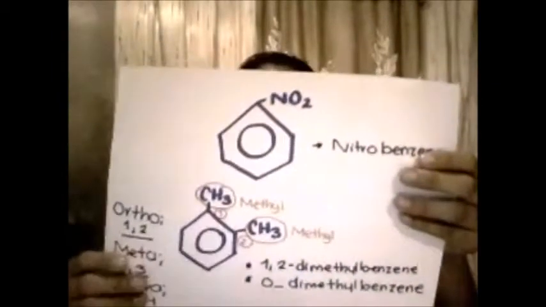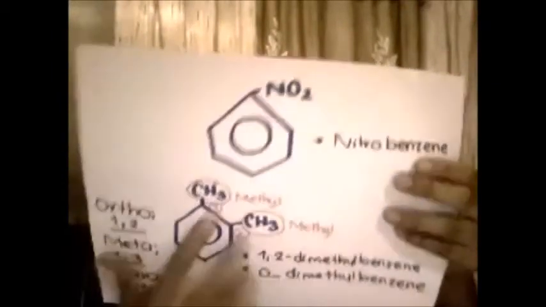In this case, we have two radicals that are methyl, and this is a special case because it has two names. The first name is 1,2-dimethylbenzene, because the radicals are methyls and they are in the numbers 1 and 2, and the word benzene.